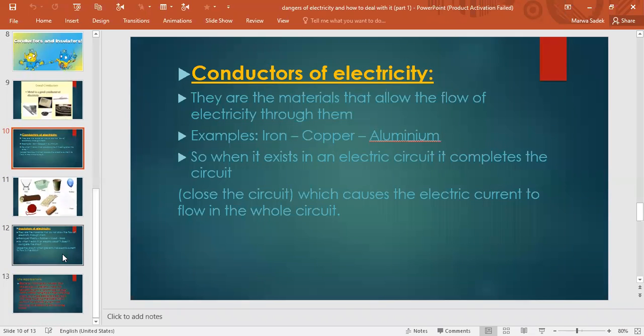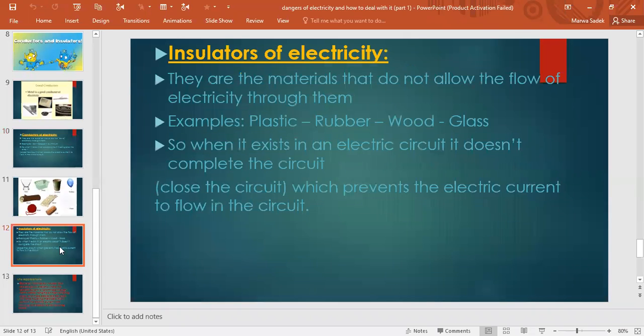What about the second one? Electric insulators, or insulators of electricity. They are materials that don't let electricity flow through. What are examples of electric insulators? Plastic, rubber, wood, glass. All of them don't close the circuit. All of them leave the circuit open, so electricity can't pass through the circuit. So they are considered electric insulators.